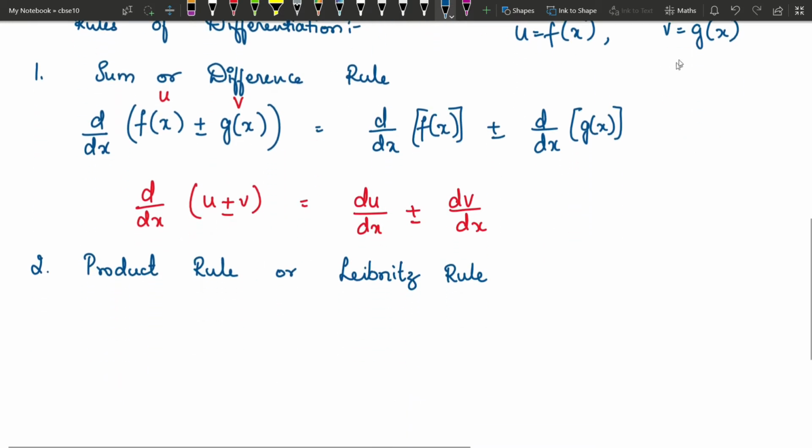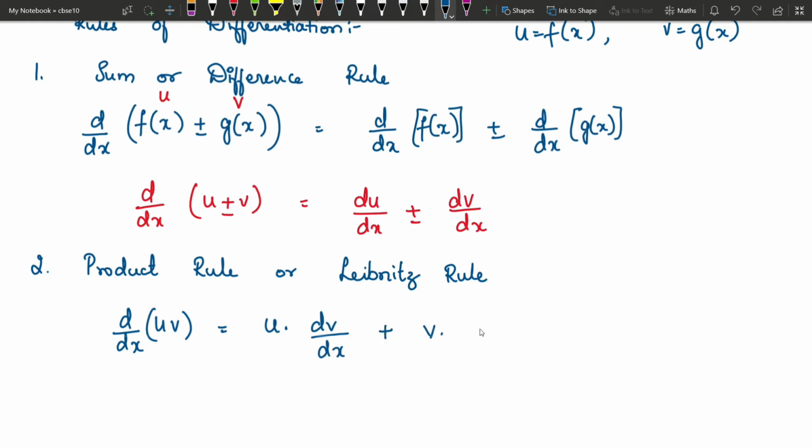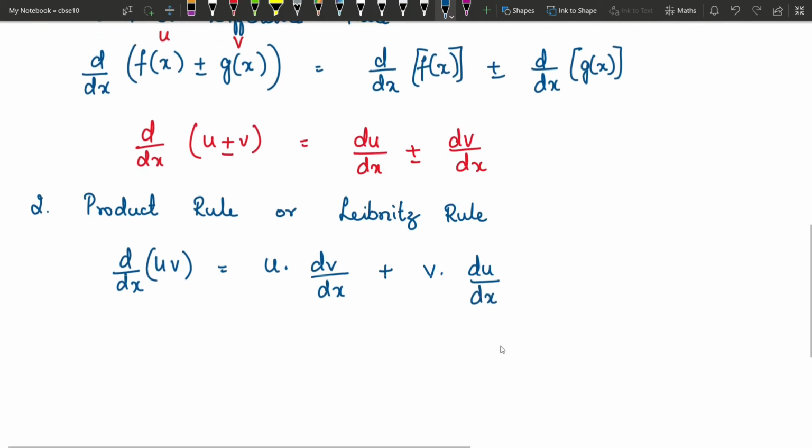So considering these two functions u and v, if you have a function which is the product of u and v, then its derivative is first function into derivative of second function plus second function into derivative of first function. This is the product rule.